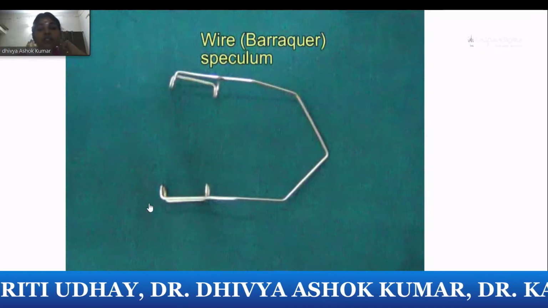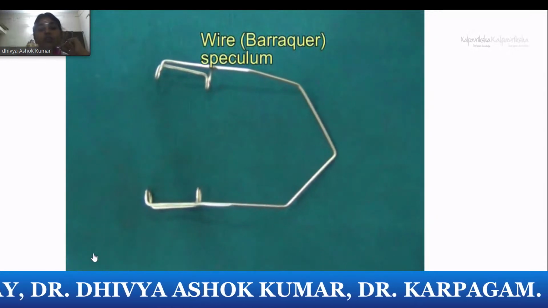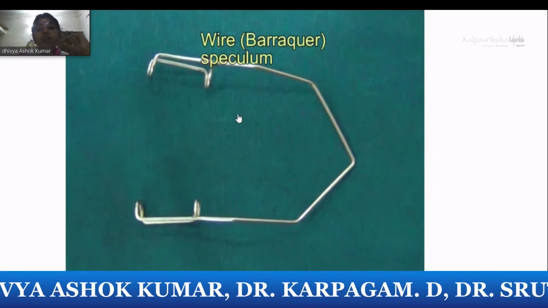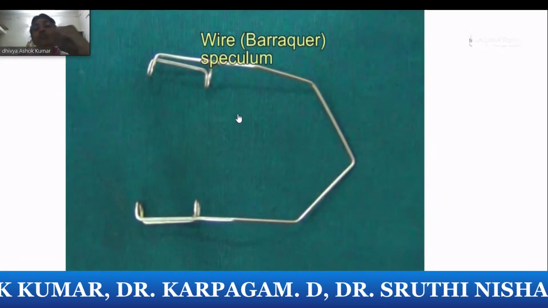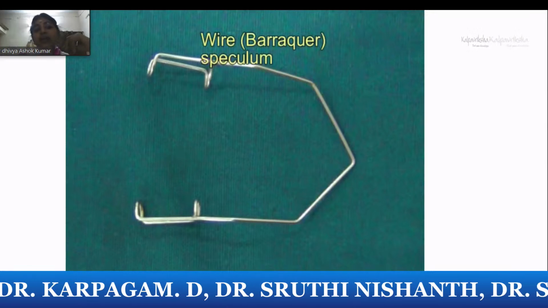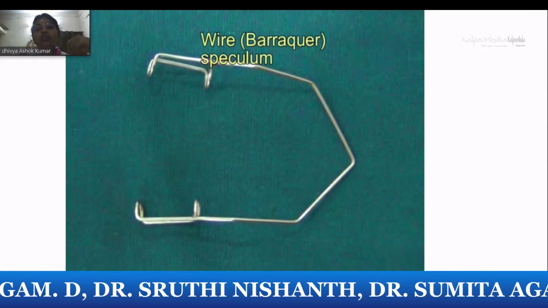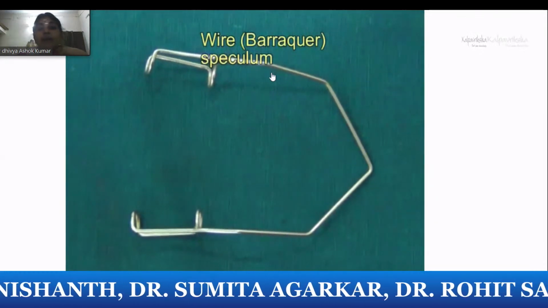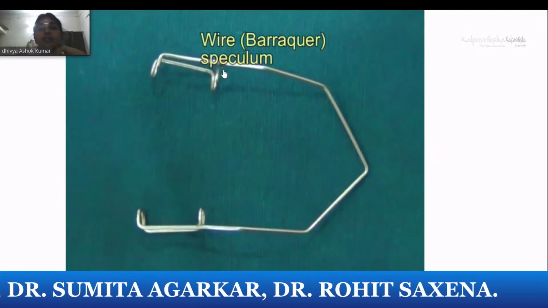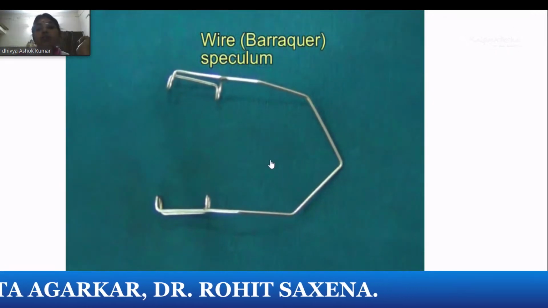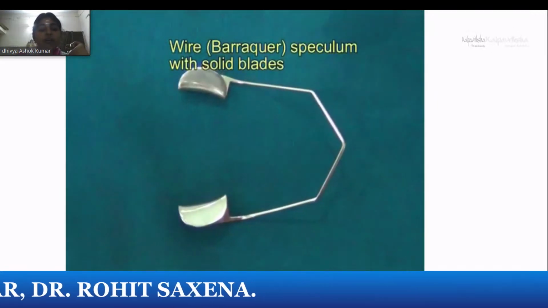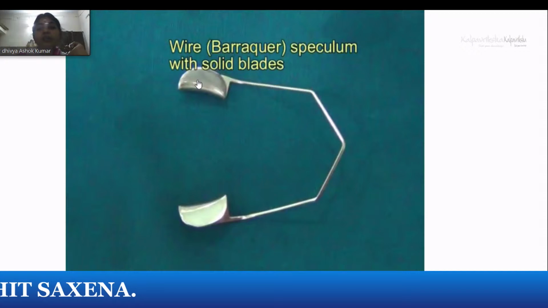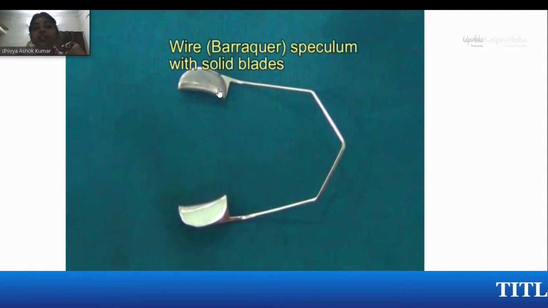Let us start from this common instrument, which is the wire speculum, which we usually use for routine purposes like cataract or squint surgeries, VIA surgery. It's a wire speculum. It goes by the name Barraquer, and there's not much complication with that. It's wire made, so you can also have a blade form instead of the wire, which is protective.